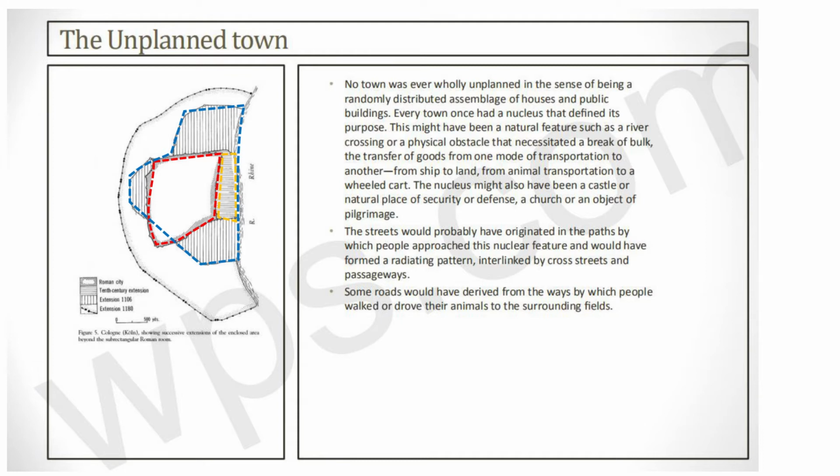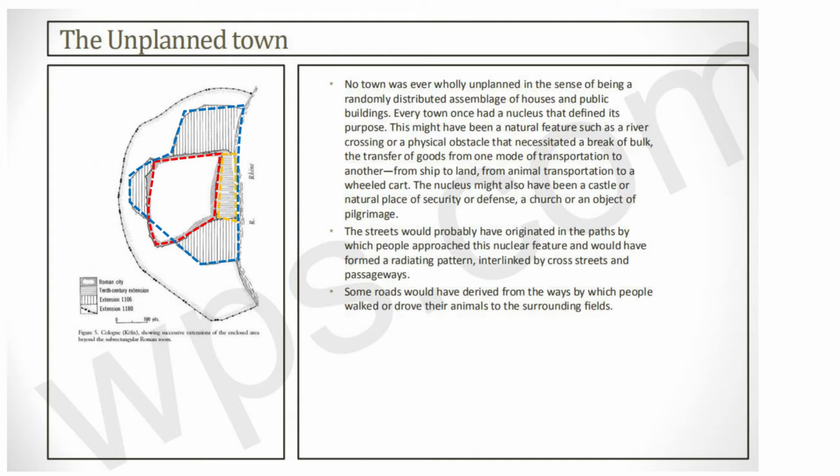And then streets would probably originate in the paths by which people approached. So basically here the streets were not planned by anybody. It was not planned by an urban planner. The streets were whatever path you take inside the medieval city, or the town, which you want to walk, that becomes a street. For example, if you're taking your dog out and your dog needs to go on a particular path, it's the street found by the dog. So that's how it was.